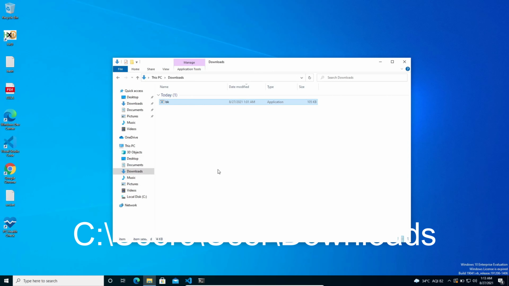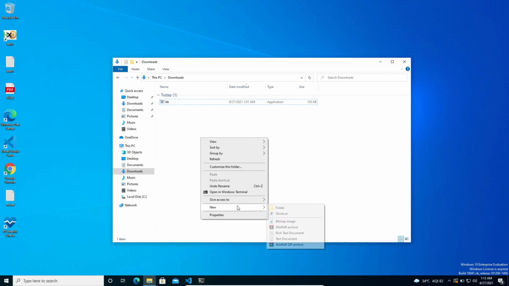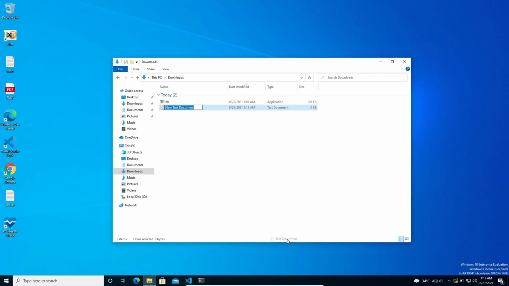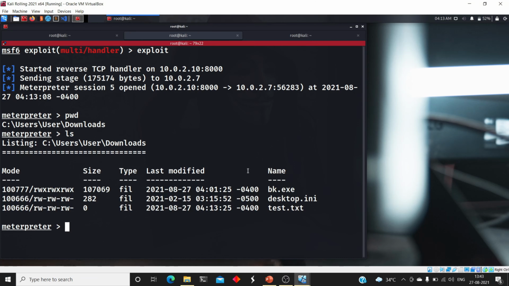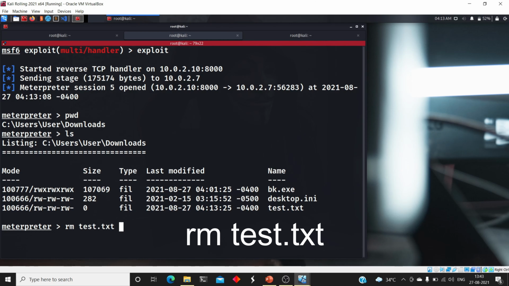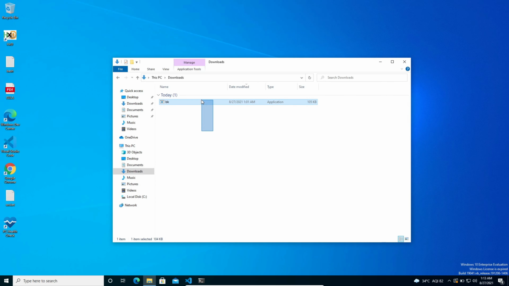Go back to my Windows machine and create a new test file named test and click enter. I created a new test file. Go back to my Kali machine and type this command, and I see the test.txt. So I am going to delete this file by using rm test.txt and click enter. The test file will be removed. Go back to my Windows machine, I will search for test, it will be removed. So I hacked this PC using my Kali machine.